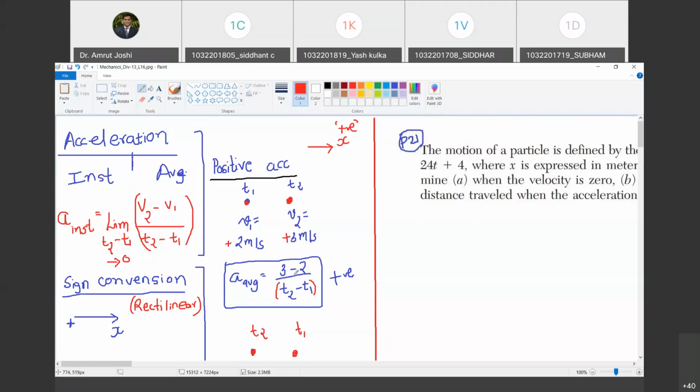Yes, sir. So this is the case when the acceleration is positive. So what is our understanding? The object is speeding up in the positive x direction. Do you agree with me? Yes, sir. Look, v1 is positive, v2 is positive, v2 is greater than v1. So can I say the object is speeding up in the positive x direction? Yes. So whenever an object speeds up in the positive x direction, we end up having positive acceleration. Happy?